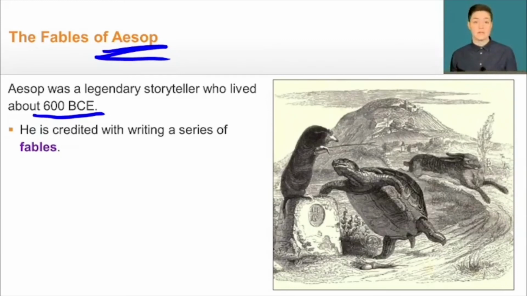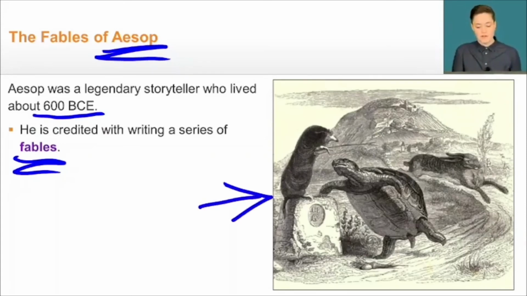And then finally, after he passed away, people started to write them down so they wouldn't forget them and so they could share them with others. But he is credited for authoring these different fables, or these sort of moralistic tales that always have a really sweet, conclusive ending. And you can see an image right here of one of those tales you may be familiar with, and that is the tortoise and the hare. If you've ever heard the saying, slow and steady wins the race, that comes from this. And so this comes all the way back to Aesop in 600 BCE, and you can see that his legacy, his influence continues right to this very day. We'll give you a chance to check in with your understanding of important Greek literature right now.